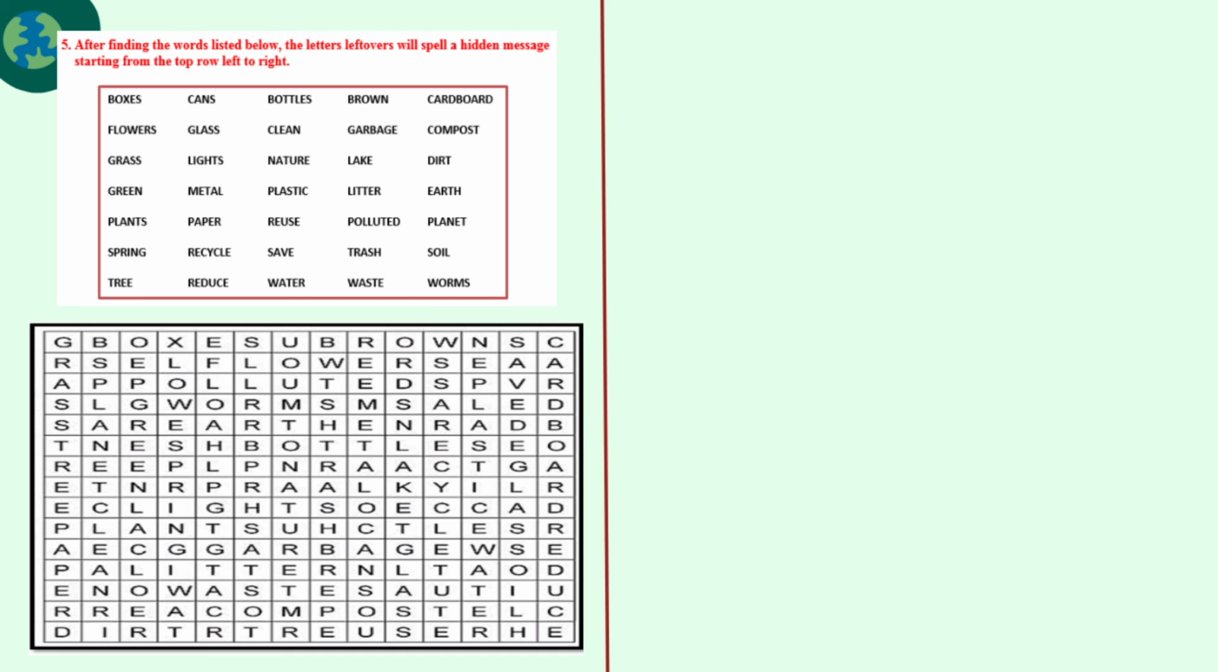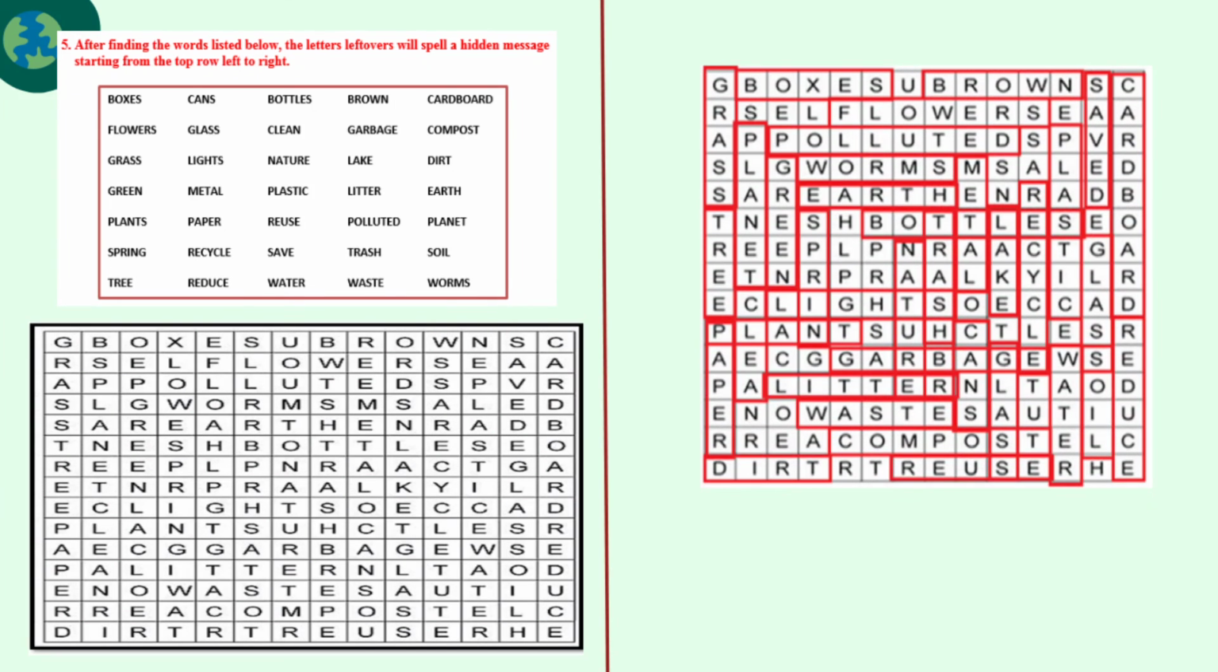So let's see the answer. Yes, I have marked the answer. See here, all the words are here. Very useful words, everything. See here, the grass, all the words I have marked for you. So I hope you too will find those things. Now we will see the hidden message. The hidden message is protect our earth. We'll go to the next exercise.